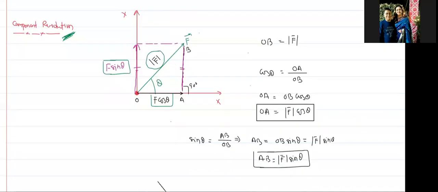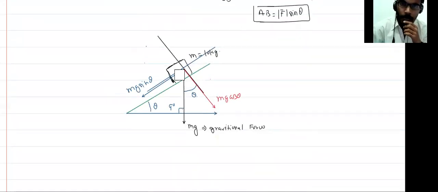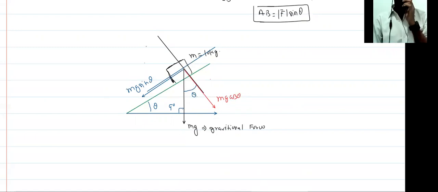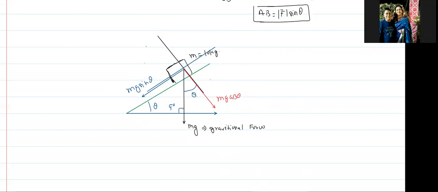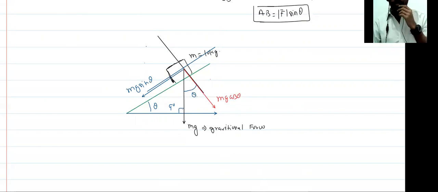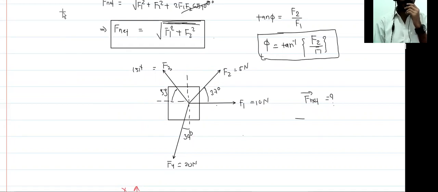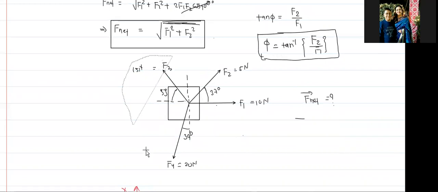In the same manner, this mg makes an angle theta with this line, so the component of mg along this direction is mg cos theta, and perpendicular to it is mg sin theta. This is the component resolution. Now I am going to apply this to find the net force acting over this block. Is there any doubt?